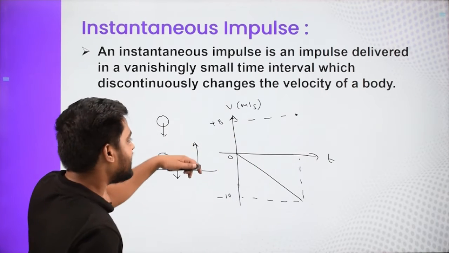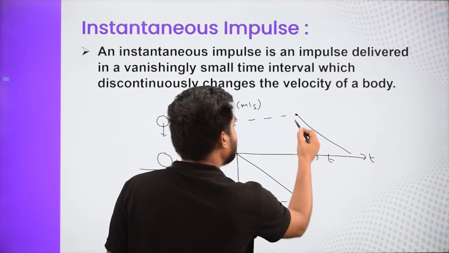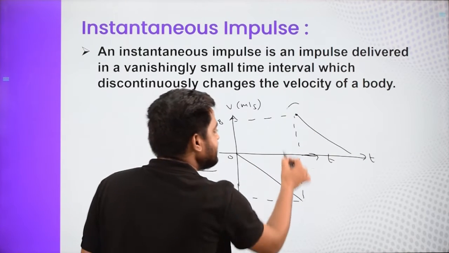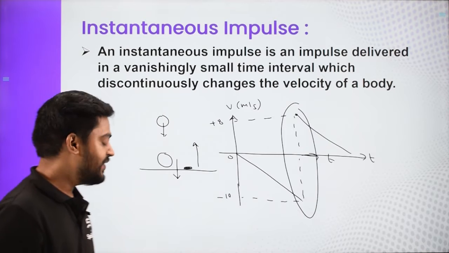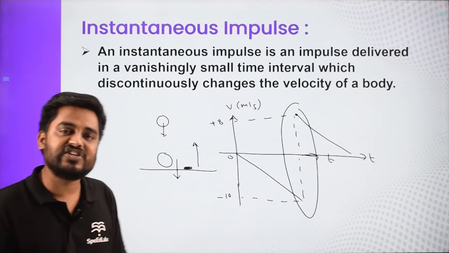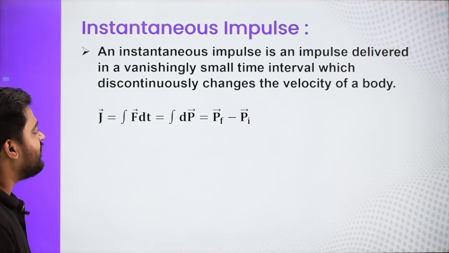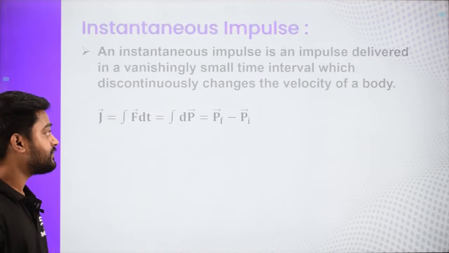Then again, it gradually goes up and becomes 0. So the graph will go like that. The velocity is suddenly changing from minus 10 to 8, so the graph is discontinuous over here. That is what discontinuously changes. So this is an impulse which acts for a very short interval and suddenly changes the velocity. And we say impulse is nothing but change in momentum.